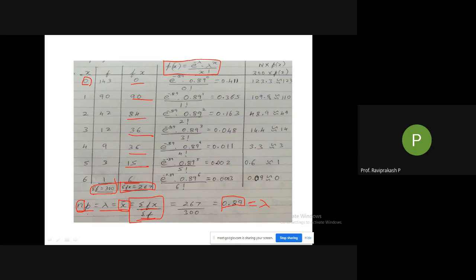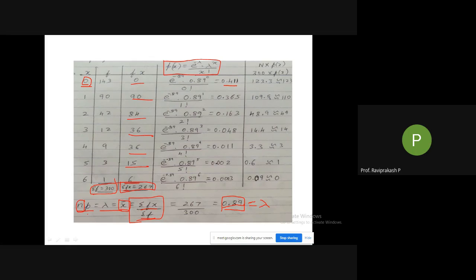So did you get x bar? Yes, sir. So now, substituting this particular lambda, the value of lambda is 0.89, in the equation here. e raised to minus lambda, that is minus 0.89, into 0.89 raised to 0, as we are having x equal to 0 in this case, divided by 0 factorial. We are getting this value.